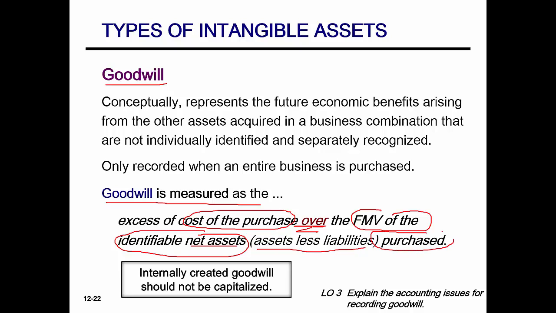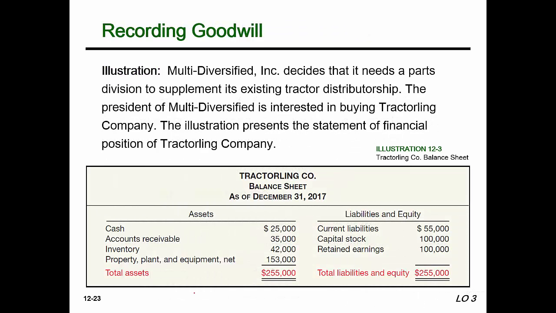assets purchased. Now remember, we can only recognize goodwill when we are acquiring an entire outside business entity. Internally generated goodwill should not be capitalized. So let's take a look at an example when we are acquiring a business. Multi-Diversified Inc. decides that it needs a parts division to supplement its existing tractor distributorship. The president of Multi-Diversified is interested in buying Tractorling Company. The illustration below presents the statement of financial position of Tractorling Company.